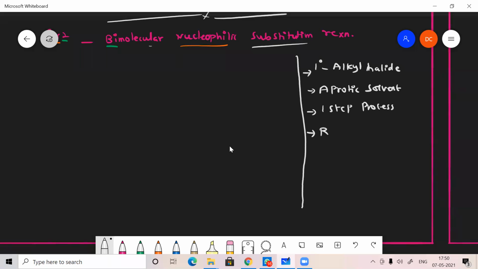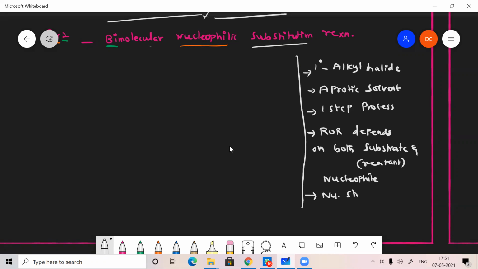Next one is the rate of reaction depends on both substrate, that means the reactant, and nucleophile. Okay, it depends on both things. And nucleophile strength is important, which means that we have to use a strong nucleophile.